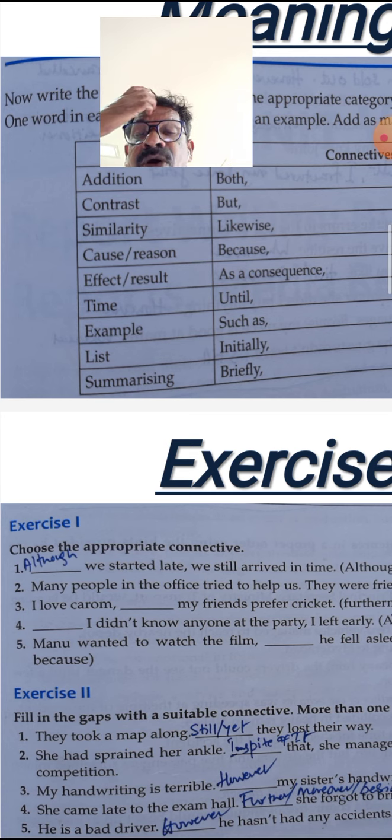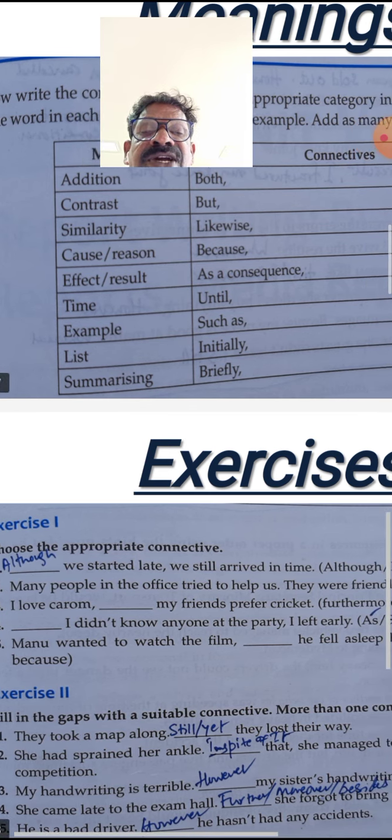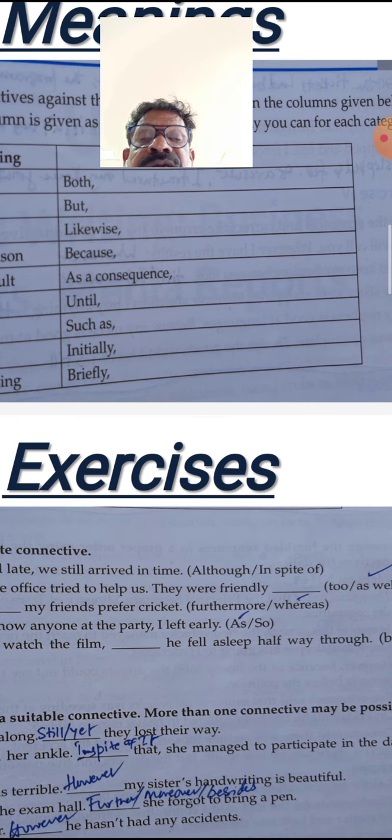Now in exercise number 1, look at the first sentence. Number 1: dash, we started late, we still arrived in time. Two connectives have been given within the bracket, so you have to choose the appropriate connective to fill in the blank. Here in this first sentence, "although" is the appropriate connective.